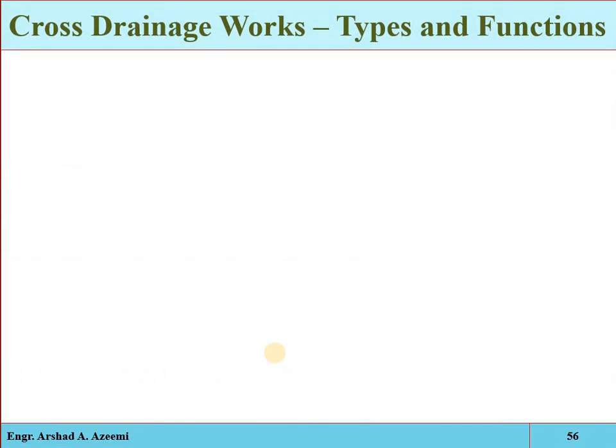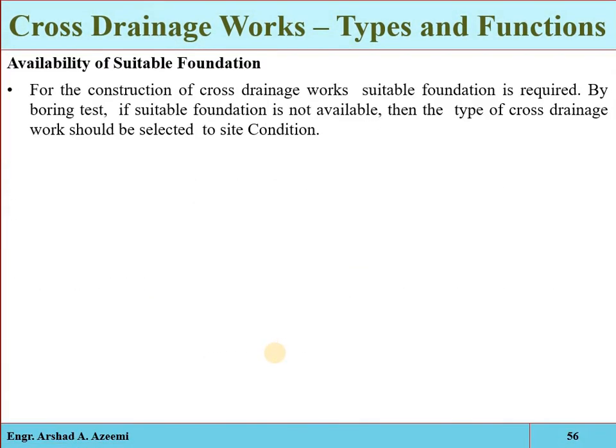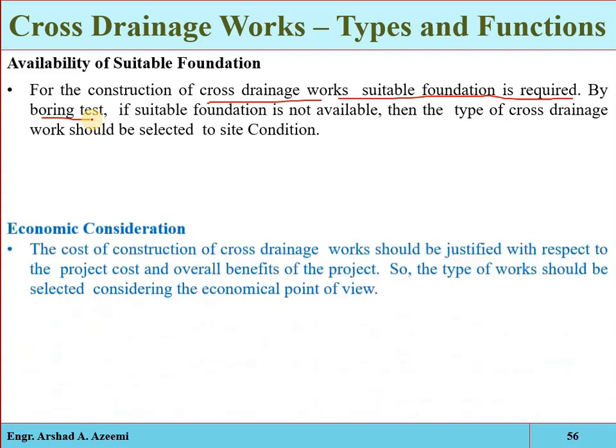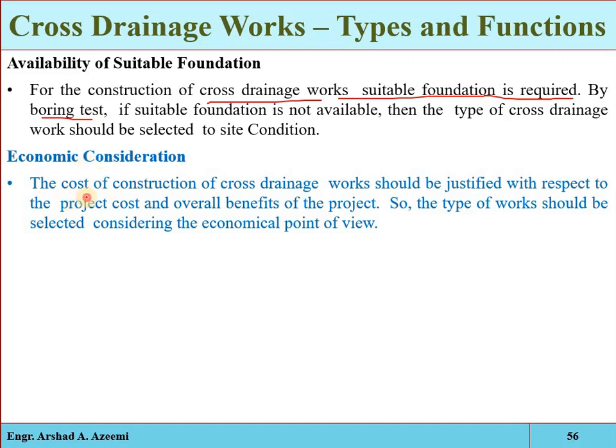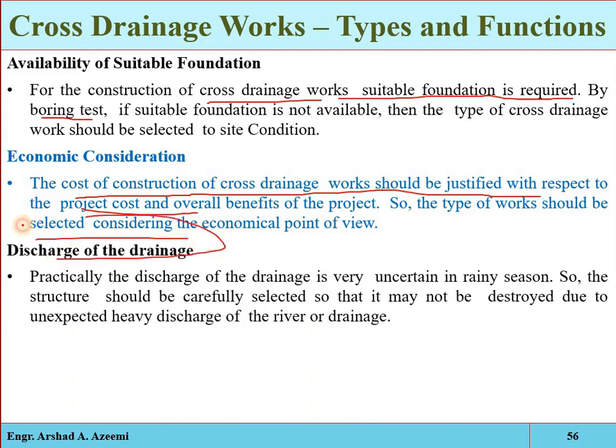Secondly, we are looking into the availability of a suitable foundation, that for construction of cross drainage work, a suitable foundation will be required. A boring test will be performed, to see whether the foundation is suitable for the construction or not. Site conditions will be determined. Economic considerations, that the cost of construction of cross drainage work should be justified with respect to the project cost. So the type of work should be selected, meaning the material will be easily available, and the site will be accessible. Most importantly, we have to consider these things when we are designing the cross drainage work.